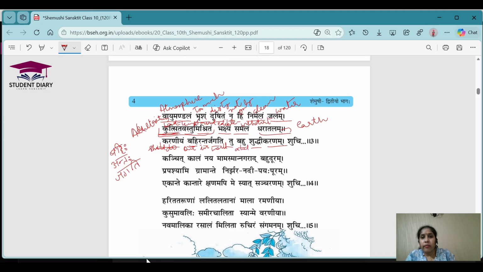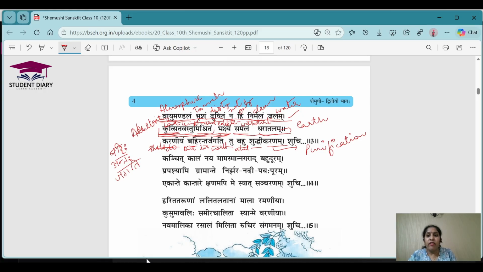Bahu means a lot. Shuddhi Karana means purification. In this, the poet is saying that our environment, our atmosphere has become very dirty and there is no clean water at all. That is the meaning of the first line. Not only is the atmosphere very dirty, there is no clean water to drink. And whatever edible things we are eating are mixed with bad things. That means a lot of adulteration is happening, and the full earth is actually full of dirt.